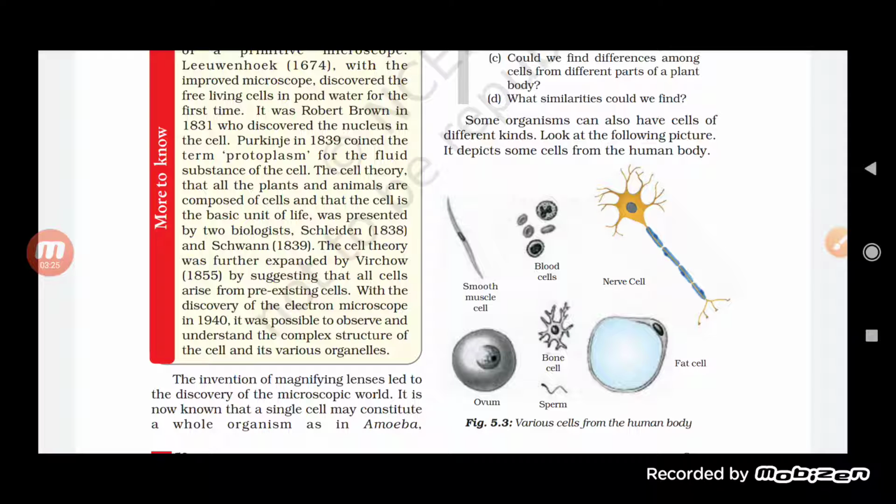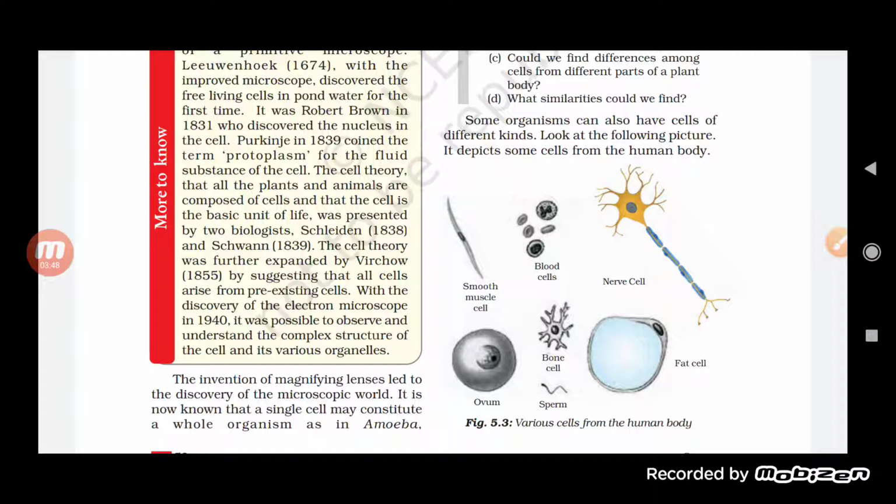The second one is the blood cell. Red blood cells are small and spherical. Red blood cells are actually the smallest cells present in the human body. Although the smallest cell is mycoplasma, that is PPLO, in the human body red blood cells are considered to be the smallest one. So red blood cells are small cells of a spherical shape.